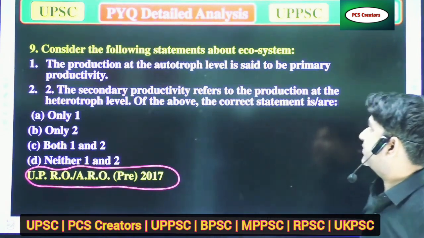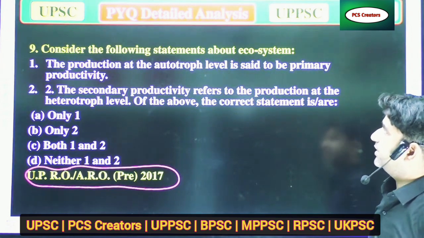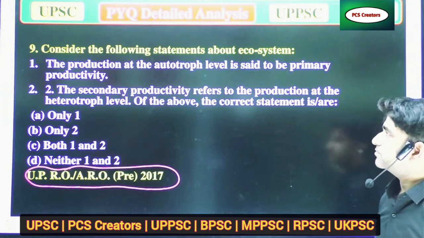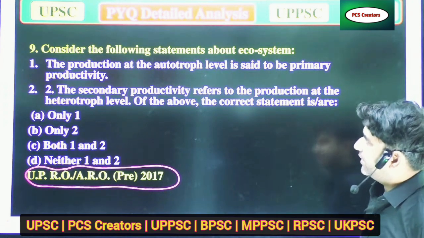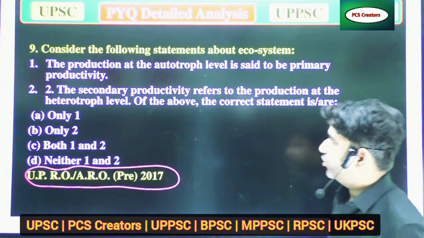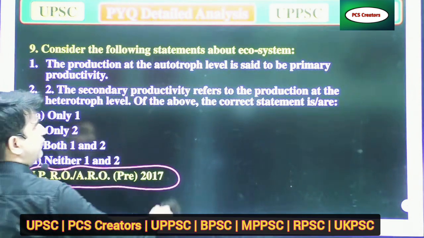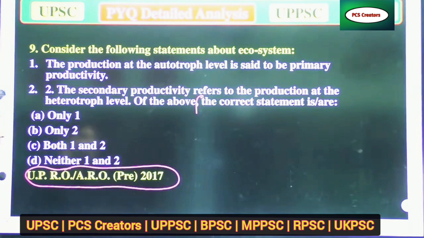Consider the following statements about the ecosystem. A, the production at the autotroph level is said to be primary productivity. B, the secondary productivity refers to the production at the heterotroph level of the above. Which of the following statements is/are correct?